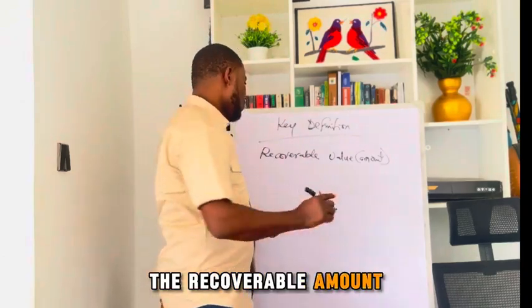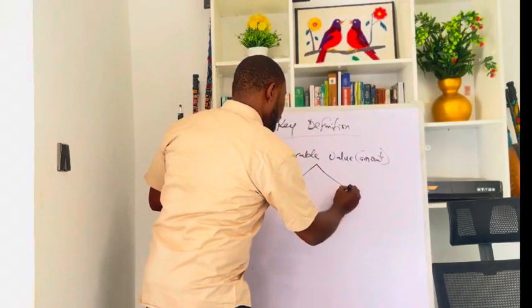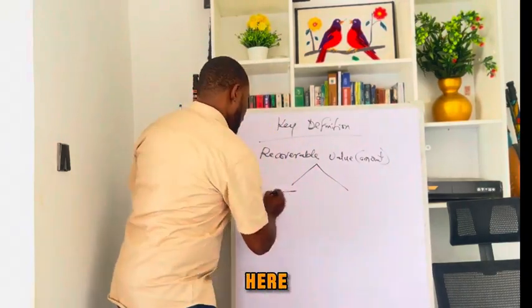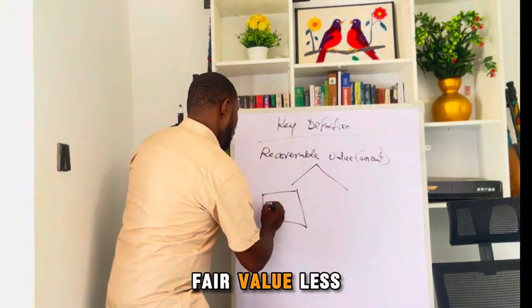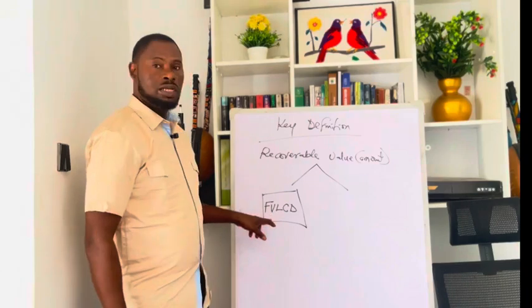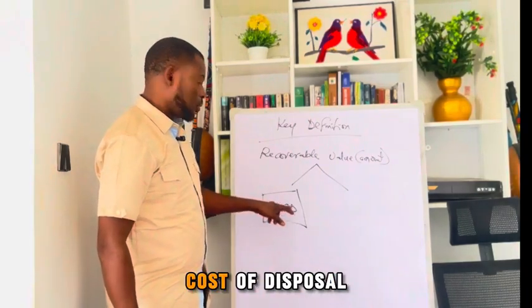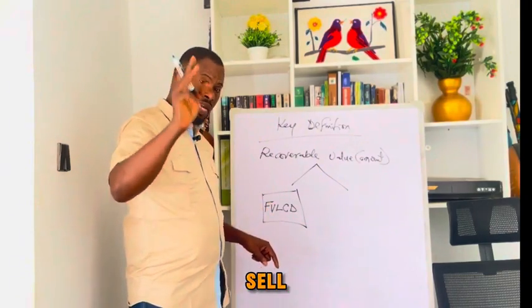The recoverable amount is the higher of two things. Here we say fair value less cost of disposal, or some will say fair value less cost to sell.